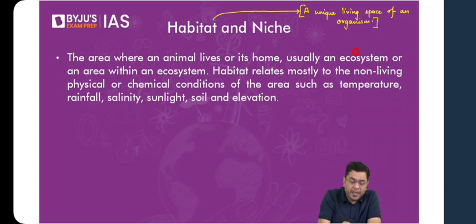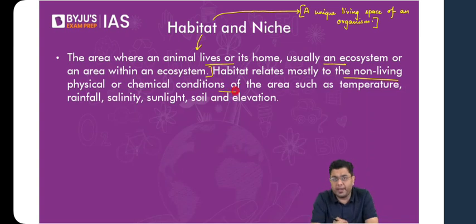So the area where an animal lives, which is called its home, usually an ecosystem or an area within the ecosystem, is what is referred to as a habitat. Habitat relates mostly to the non-living physical or chemical conditions required for that area to be suitable as a living space. So you will always find non-living factors and components to be dominant there.